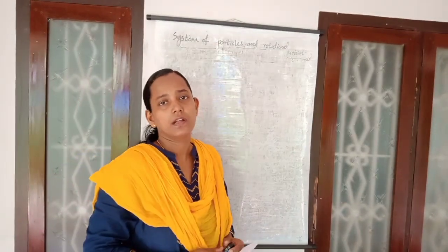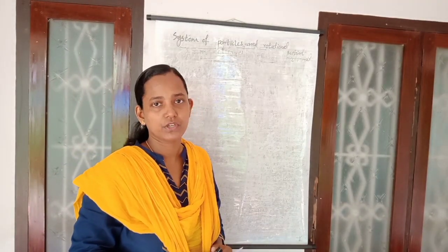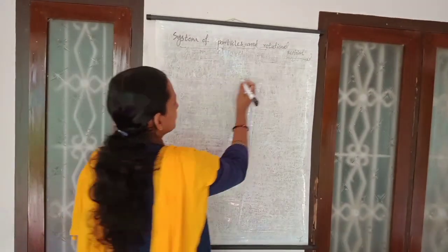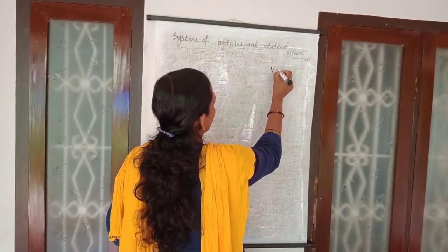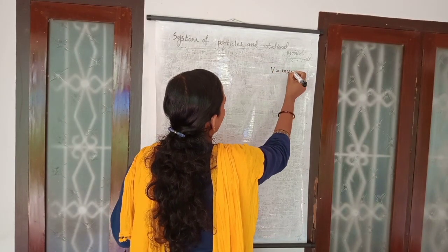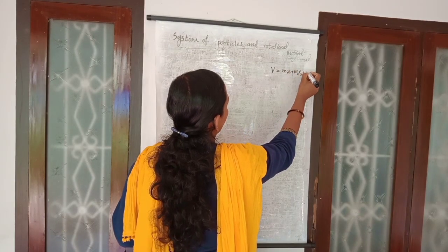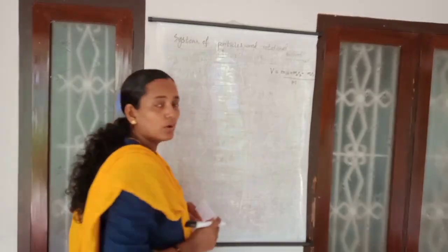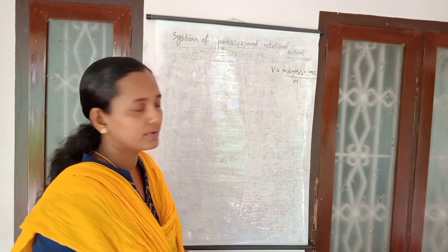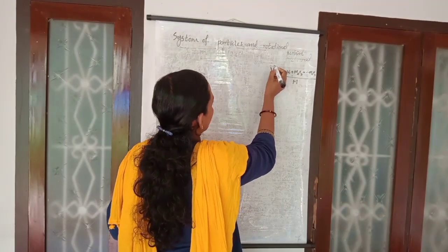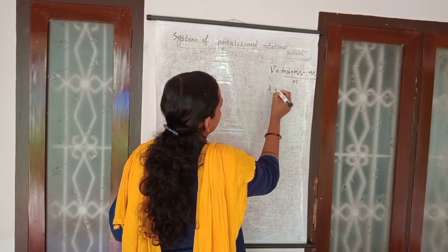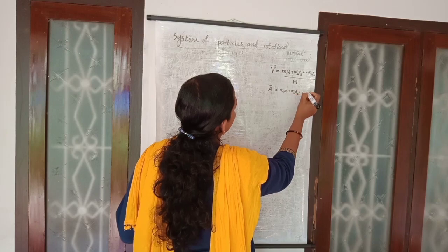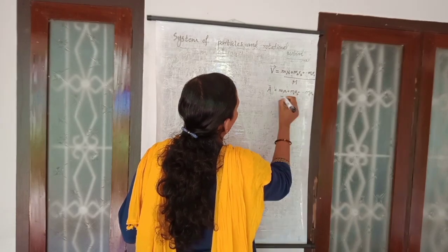Good morning, children. In the last class, we were discussing the motion of the center of mass, and we derived a few expressions. First of all, the velocity of the center of mass is equal to m1 v1 plus m2 v2 plus etc. up to mn vn, divided by capital M, where capital M stands for the total mass of the system of particles itself. And then the acceleration of the center of mass, which is equal to m1 a1 plus m2 a2 plus etc. up to mn an, divided by capital M.